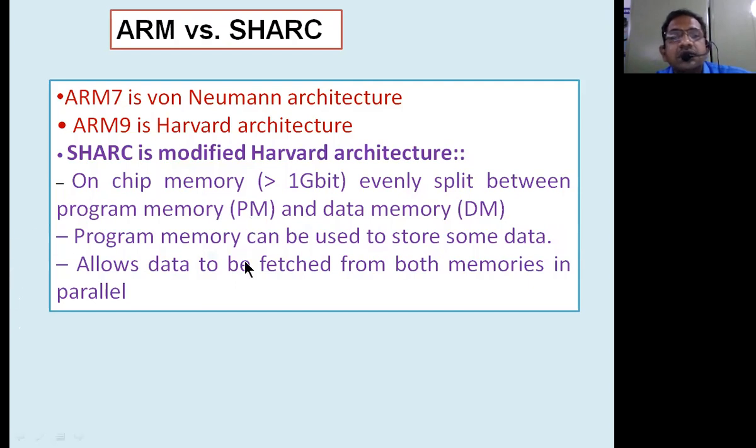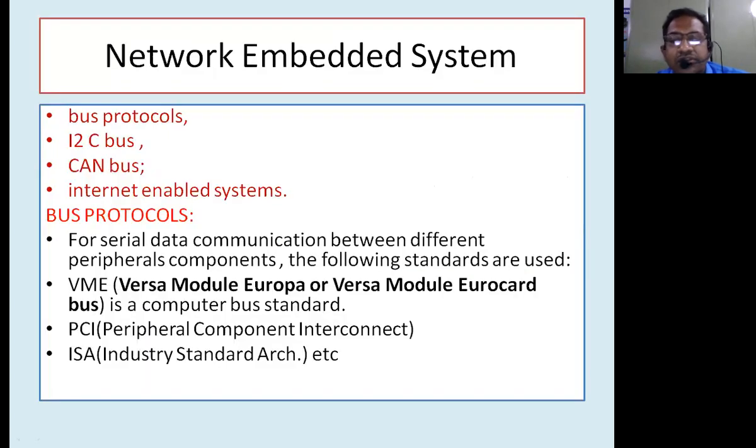In this Shark processor, program memory can be used to store some data, and that data will be used as an instruction at a later stage. It allows data to be fetched from both memories in parallel. This is because of parallel processing. It means you can fetch data from program memory as well as data memory simultaneously, due to two different buses provided for two different memory locations.